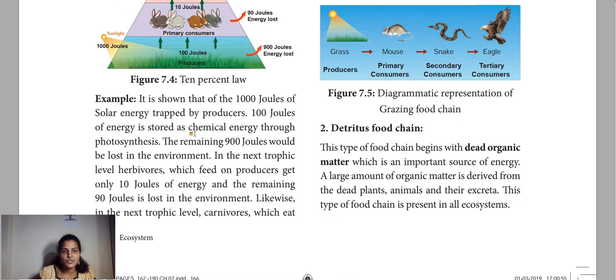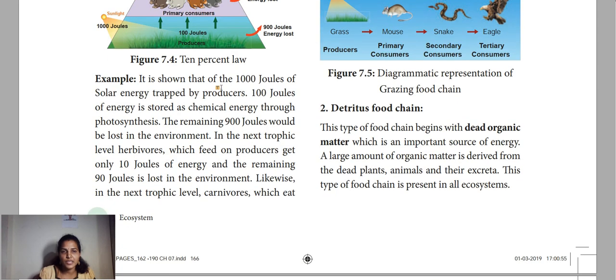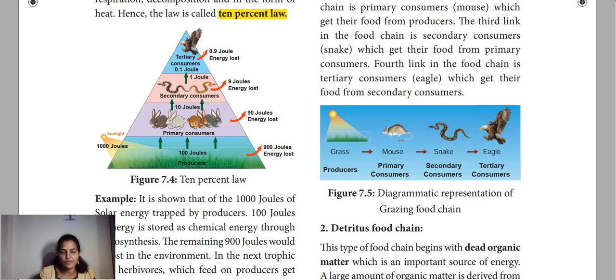Clear? Yes. Here you just read this and you can easily understand. 1000 joules of solar energy is trapped by the producers. 100 joules are stored and 900 joules are eliminated. So at each and every level, 10% will be retained. This is explained by the 10% law.